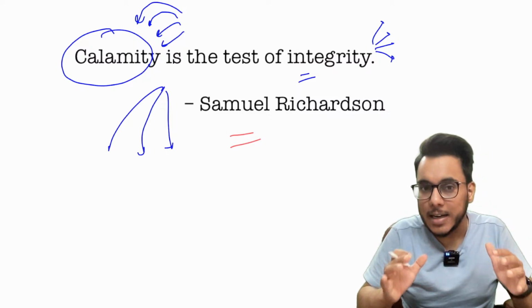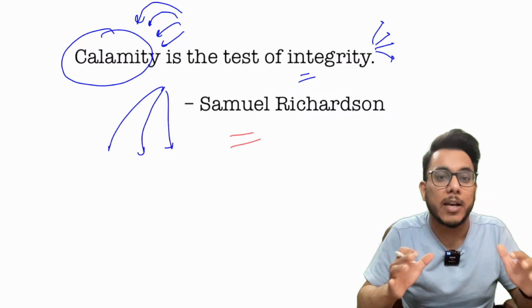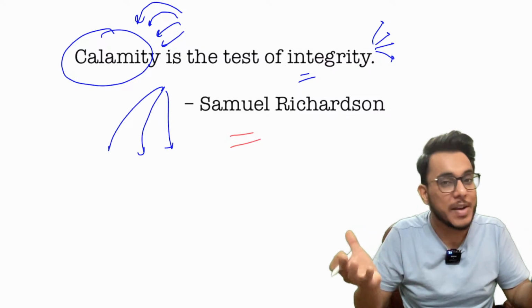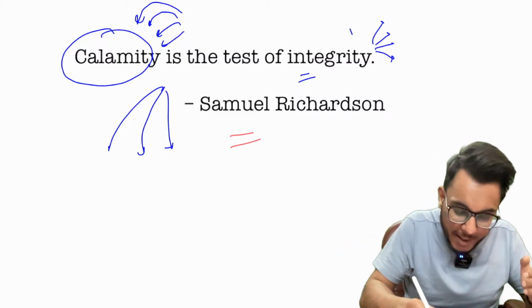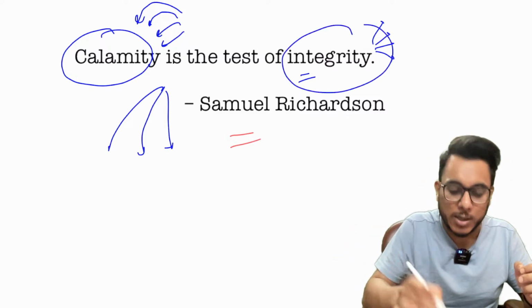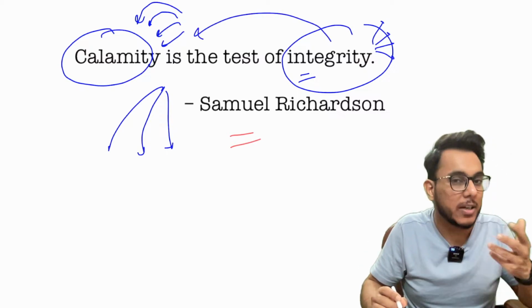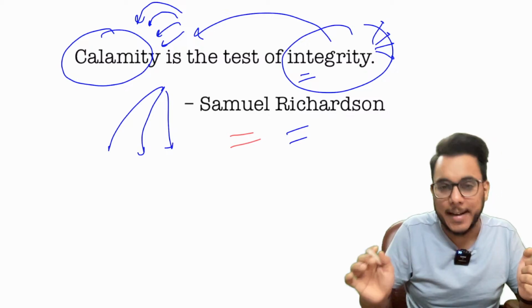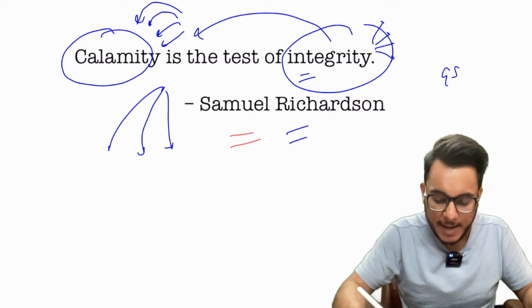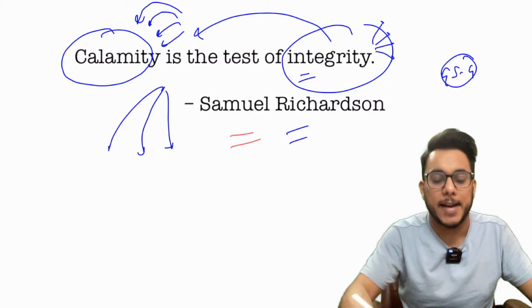Integrity happens to be an active value of adherence to the highest moral principles. So when this integrity is portrayed, the true test of integrity will happen in the times of calamity, in the times of deprivation, in the times of adversity. This idea can be used in GS paper number 4: ethics, integrity and aptitude.